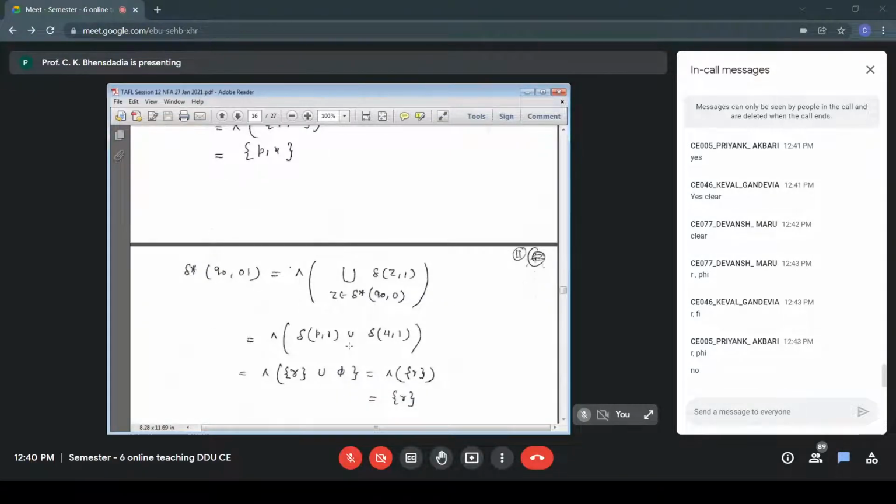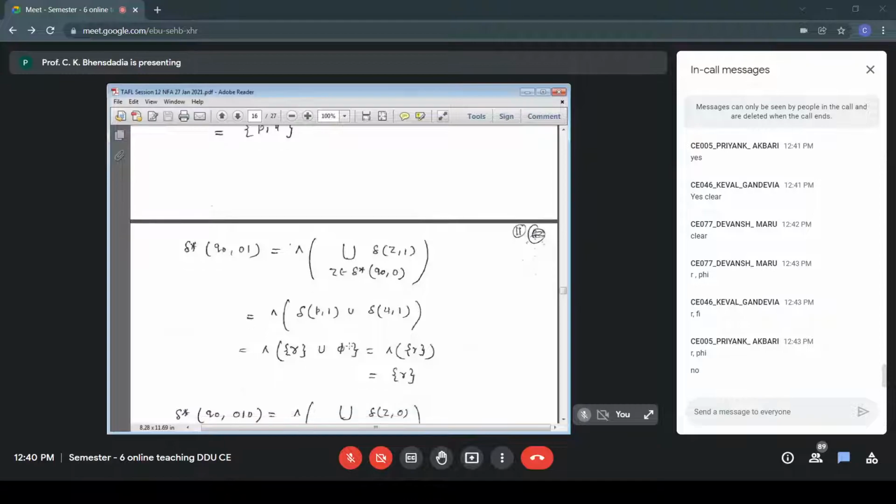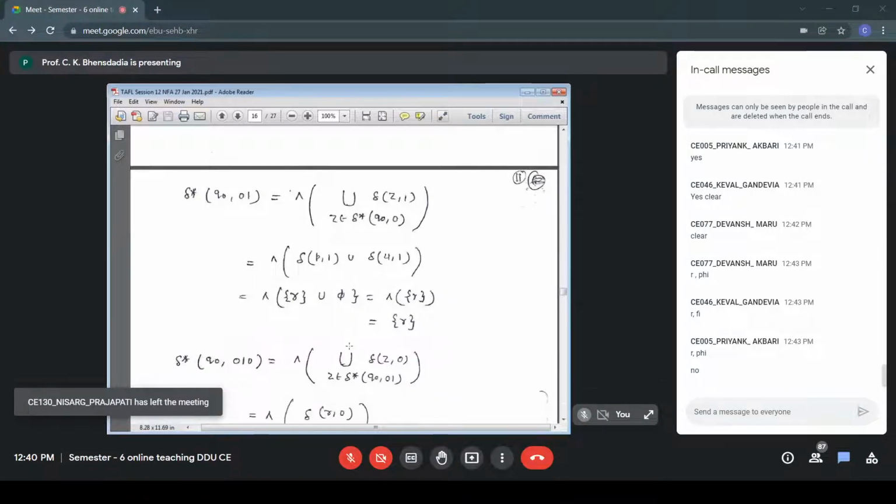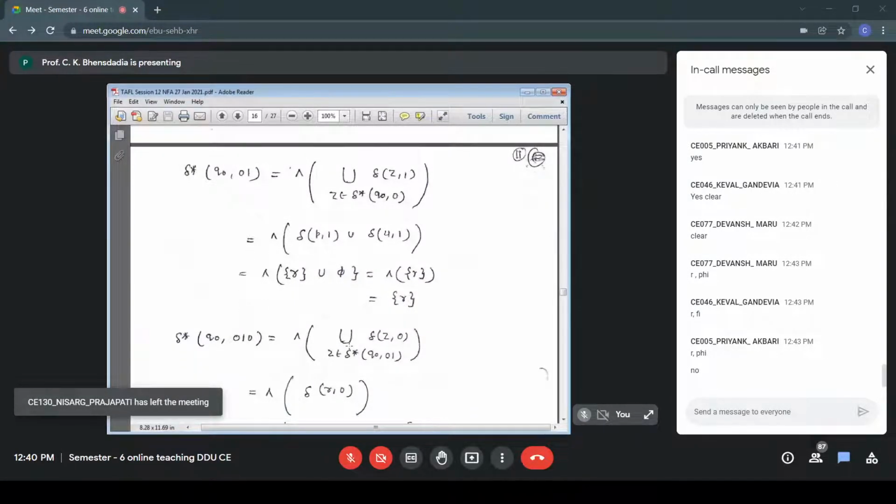Now I go to delta star Q0010. Here I need delta star Q001. In the bottom part, Z belongs to delta star Q001, which was computed to be the set R. So now Z has only one value, that is R. Z equal to R. So that becomes null closure of delta R0.